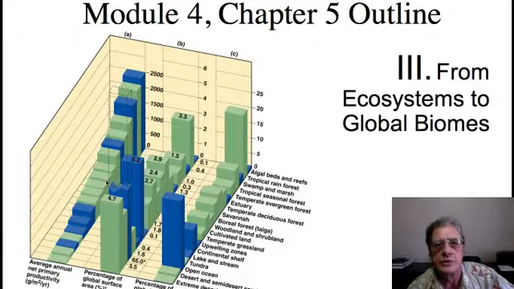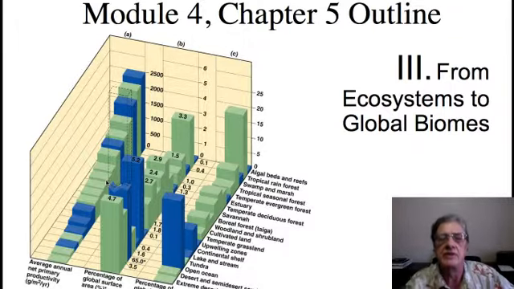As we noted earlier in the course, there are many different kinds of ecosystems throughout the world, mostly determined by the amount of rainfall and average temperature within that ecosystem. And because there are many different types of ecosystems, the amount of biomass, that is the amount of living matter which can be used as food, varies from one ecosystem to another. In this particular graph, we see the various relationship of the amount of biomass that can be produced by different types of ecosystems, primarily in this bar in the back of the graph.